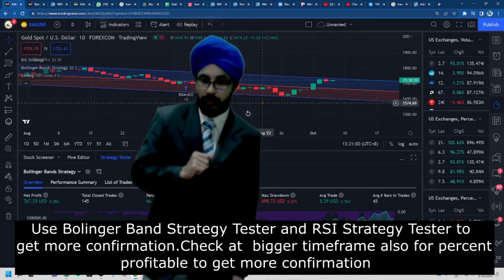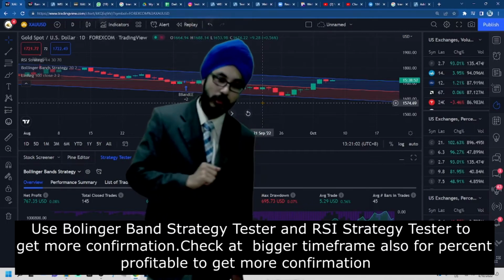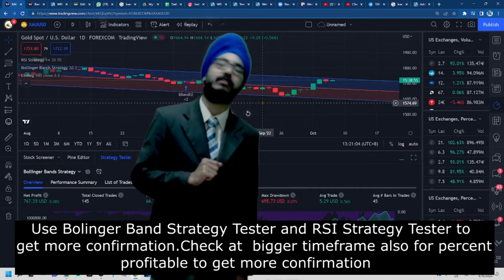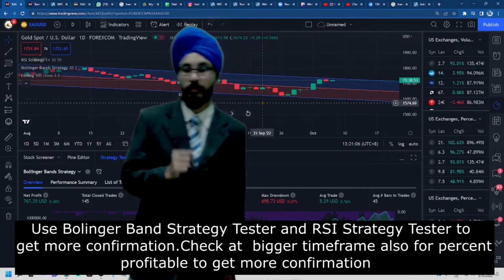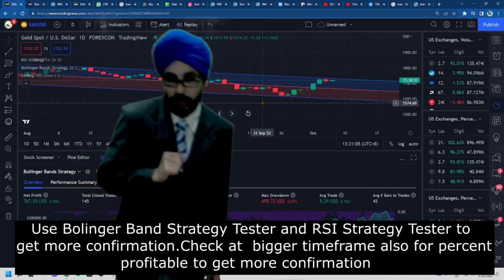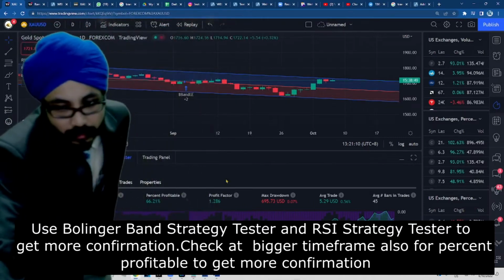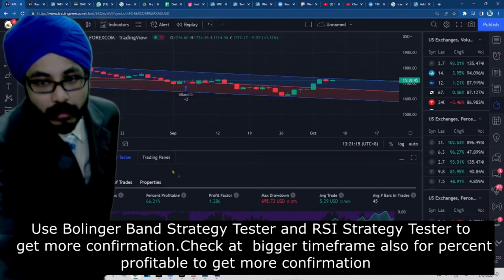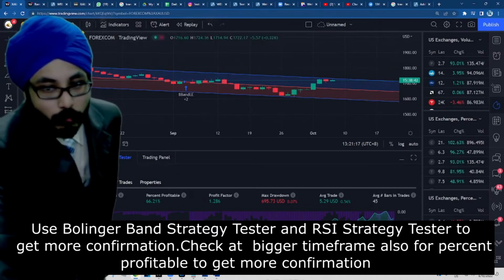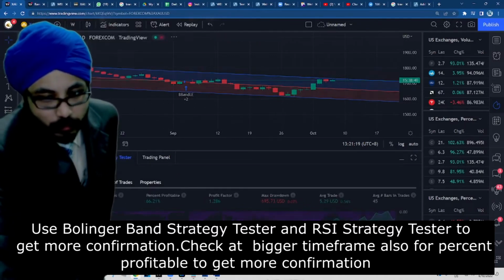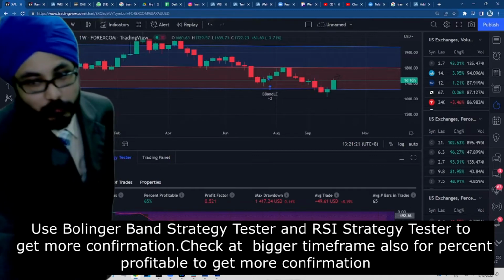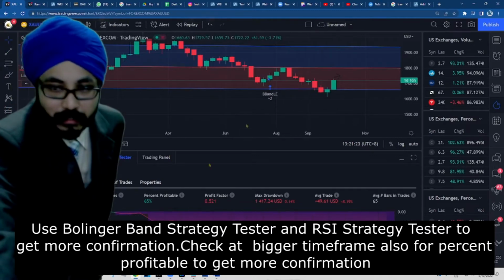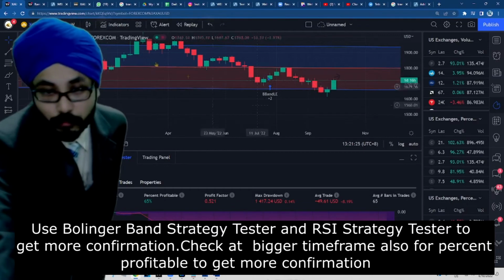So what I would do is check the Bollinger Band strategy tester as well as the RSI strategy tester in order to see the percent profitable. On the daily chart, I am able to see that my percent profitable is about 66.21, whereas on my higher time frames, the 1 week, my percent profitable is about 65%, which is sideways and slightly going to a downtrend.